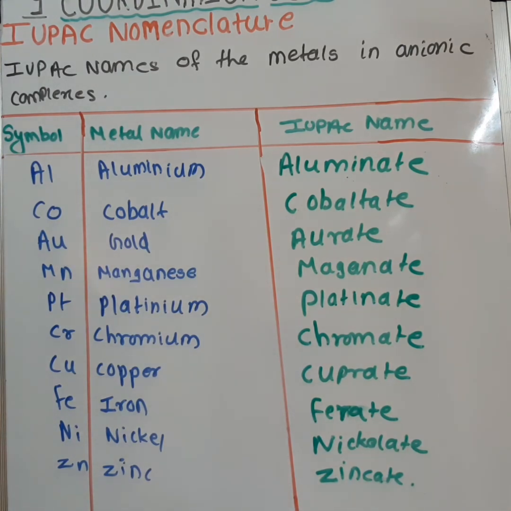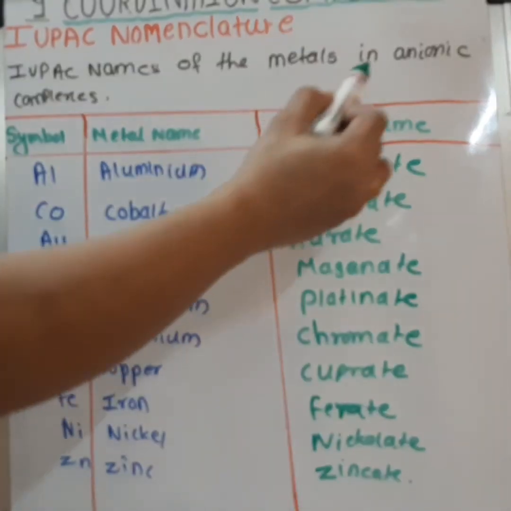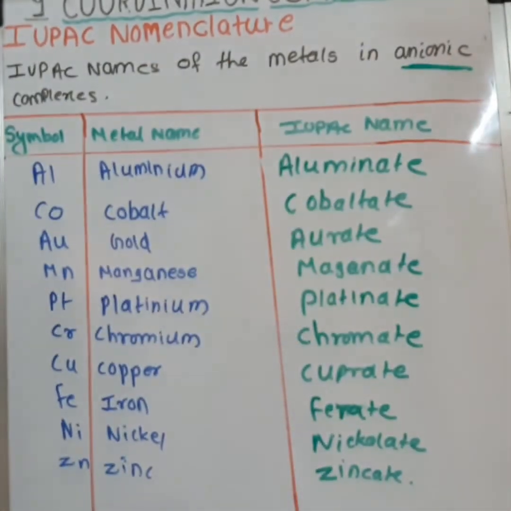So these are the IUPAC names of the metals in anionic complexes only.